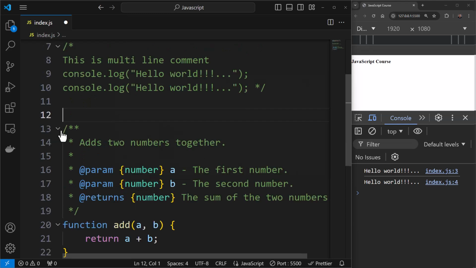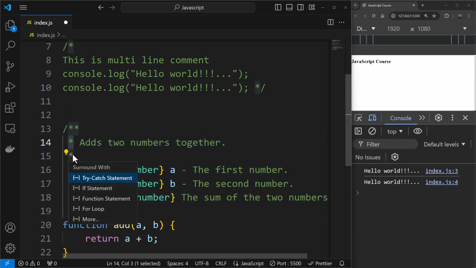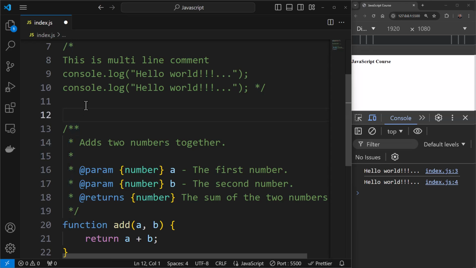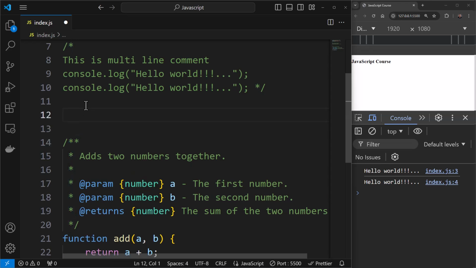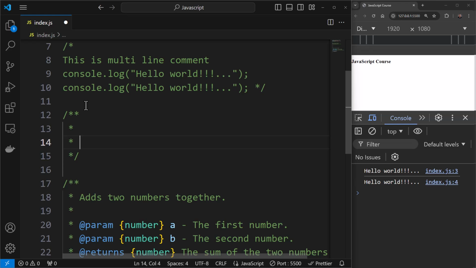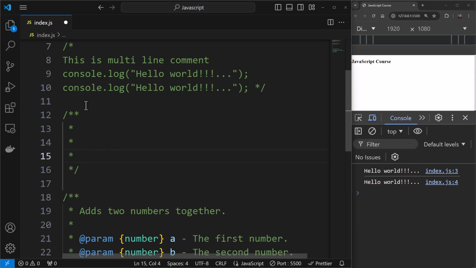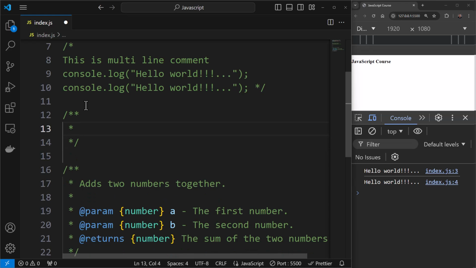Now the question is, if you are looking at the syntax, you will be a little bit worried. You will say, hey, I have to add these asterisk marks on every line. So the answer is no. That's auto generated for you. So what you can do is you can have / and you can have 2 times asterisk over here. If you add 2 times asterisk, the IDE knows that you want to add the doc style comments, and you can add things that you need. And you can make use of the annotation over here. You can see, now whenever you press enter, a new asterisk is added. So you don't have to worry about adding it on every line.